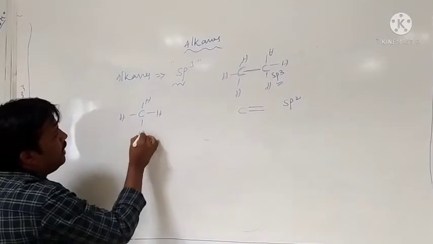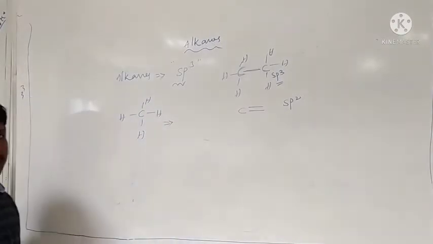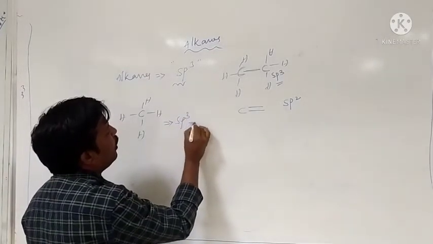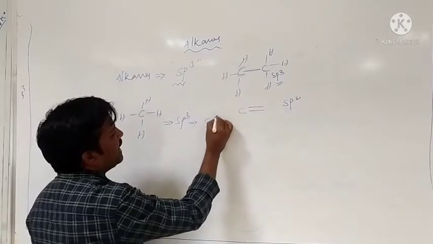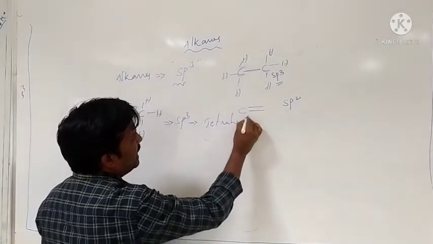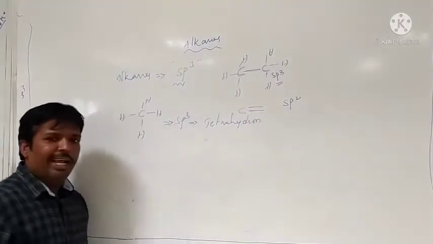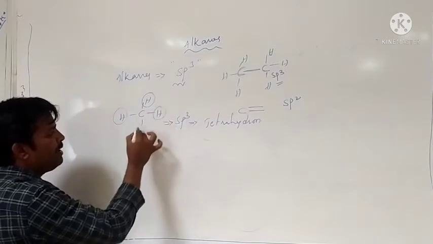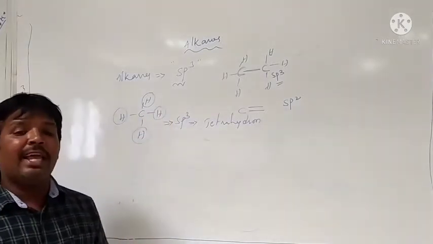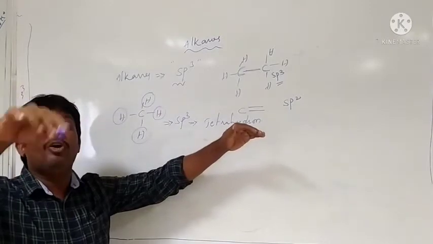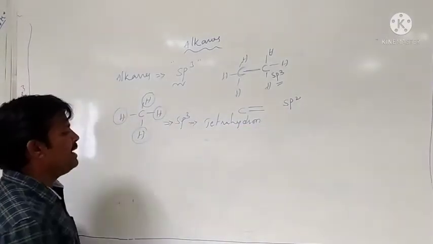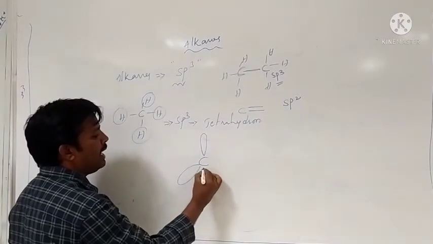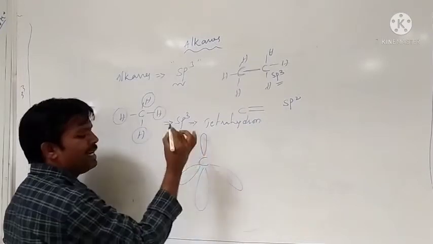What is the structure of the molecule? The hybridization is sp3. Therefore, the shape of the compound is tetrahedral. In the tetrahedron, the four hydrogens attached to the carbon are present at the four corners of the carbon. That's why the shape of the molecule is tetrahedral.